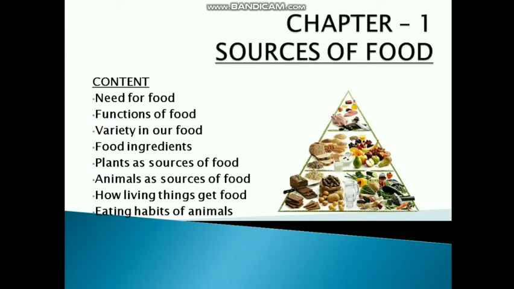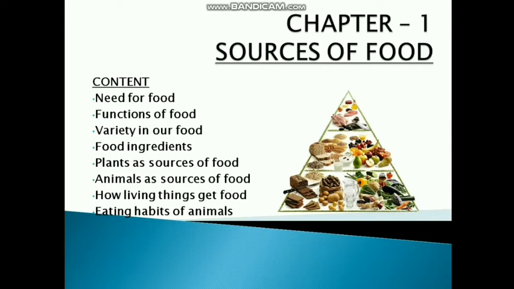Today we'll start the first chapter for class 6 science, that is sources of food. Now what is the meaning of sources of food? Sources of food means from where the food is obtained. So the food is obtained from two main things, that is either the plants or the animals.